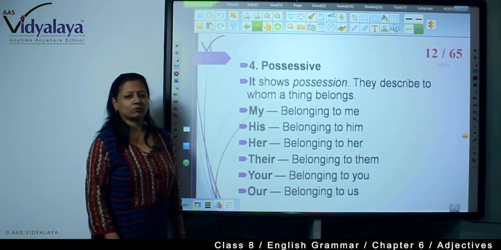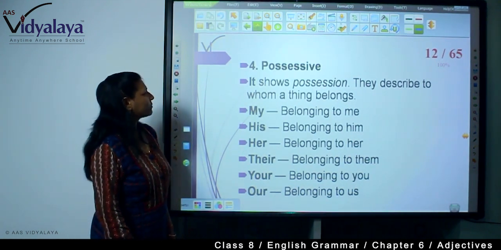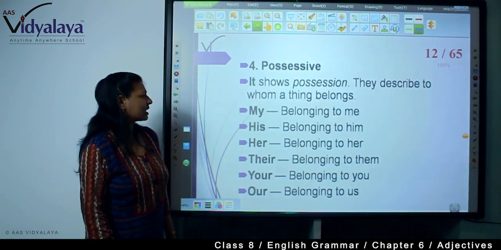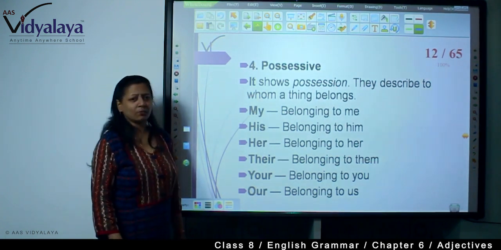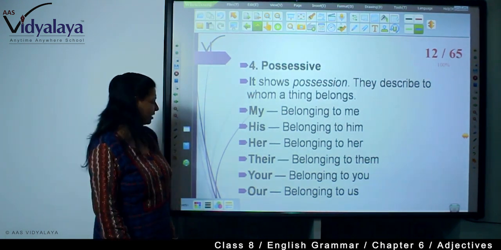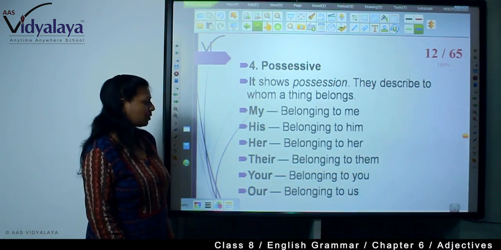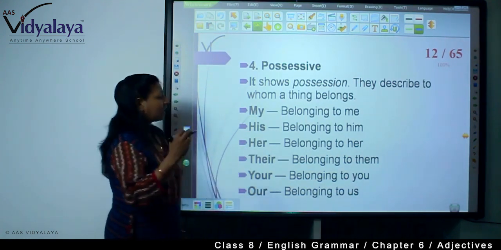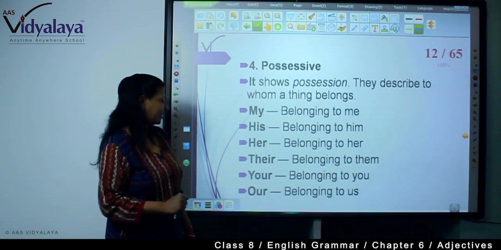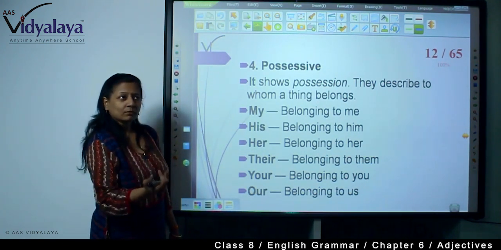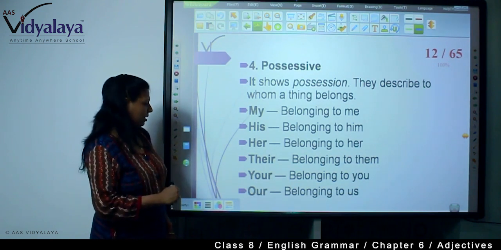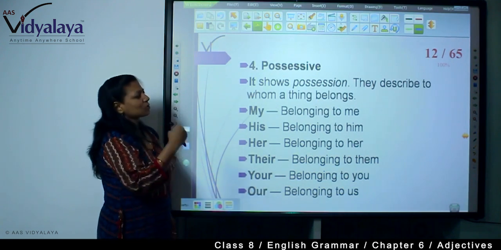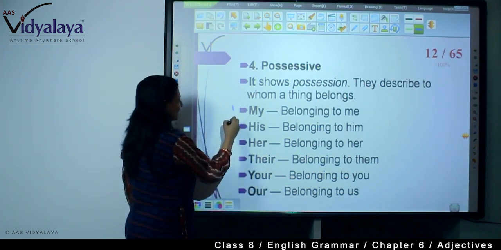Possessive. It shows possession. They describe to whom a thing belongs. My belonging to me, his belonging to him, her belonging to her, their belonging to them, your belonging to you, and our belonging to us. My house, his bungalow, her friend, their school, your book, our relatives. So in this way, see, these show possession. So these are all adjectives.